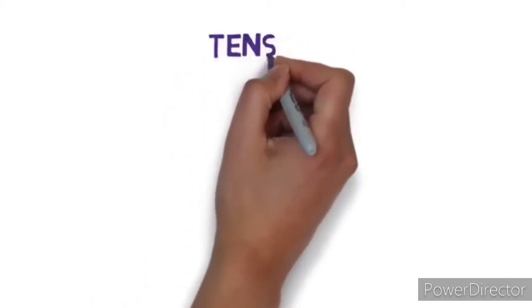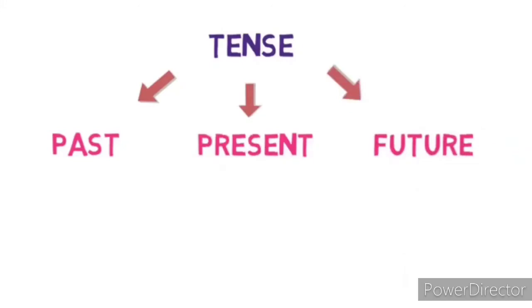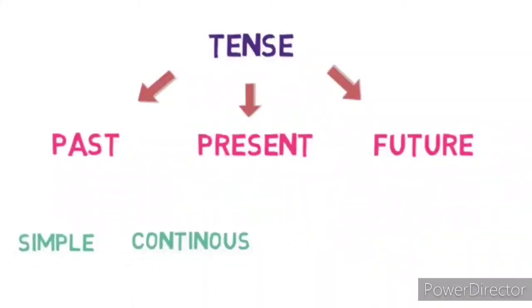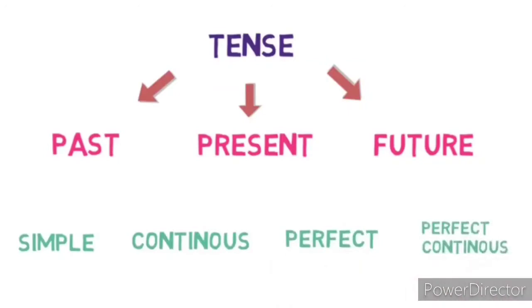Tenses are mainly divided into three types: past tense, present tense and future tense. Each of these three types has four subtypes: first one is simple, second one is continuous, third one is perfect, fourth one is perfect continuous. Consider this as a family tree, children.